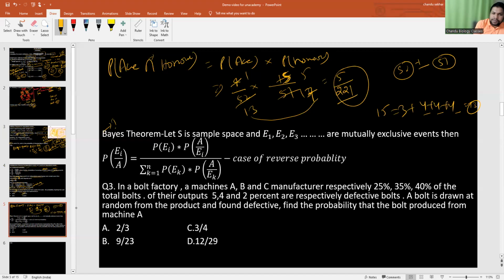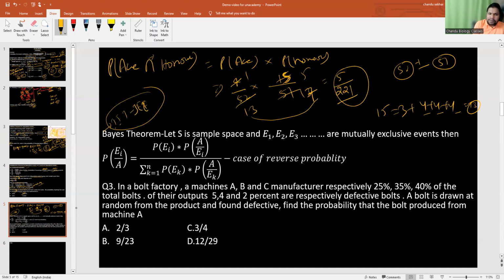This is the most important topic for IIT JEE, Bayes theorem. Mostly they will ask questions from Bayes theorem only. Correct. So what does Bayes theorem say? Bayes theorem is actually reverse probability. Reverse probability you can understand better through the problem. Look here. Let S be the sample space and E1, E2, E3 be mutually exclusive events. It means there is no common event among them.